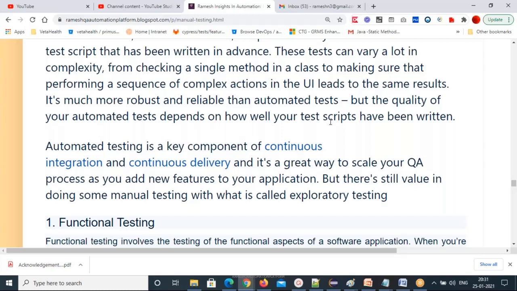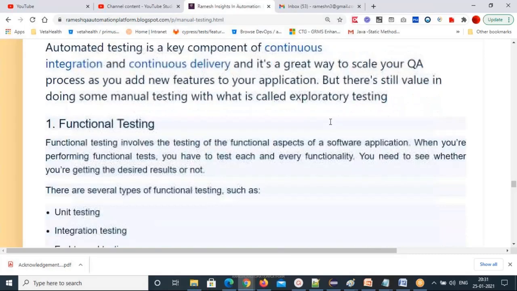To make your QA process very easy as you keep on adding new features to your application, automation testing helps you a lot. But there is still some value, and you cannot replace manual testing 100% with automation. In some cases you still have to do manual testing.